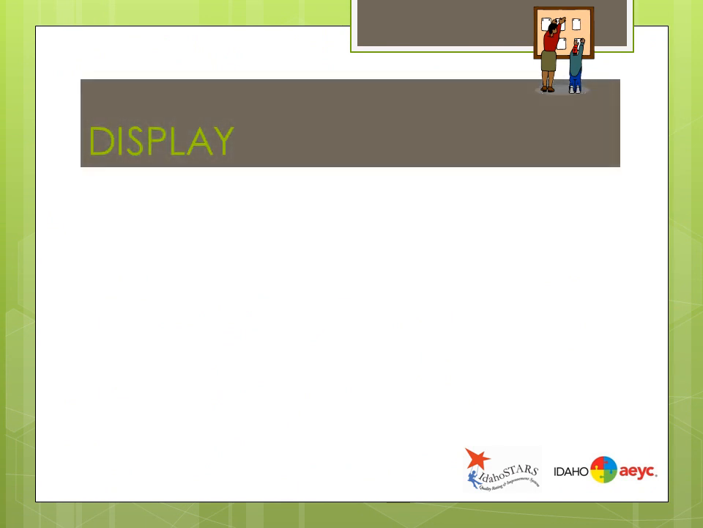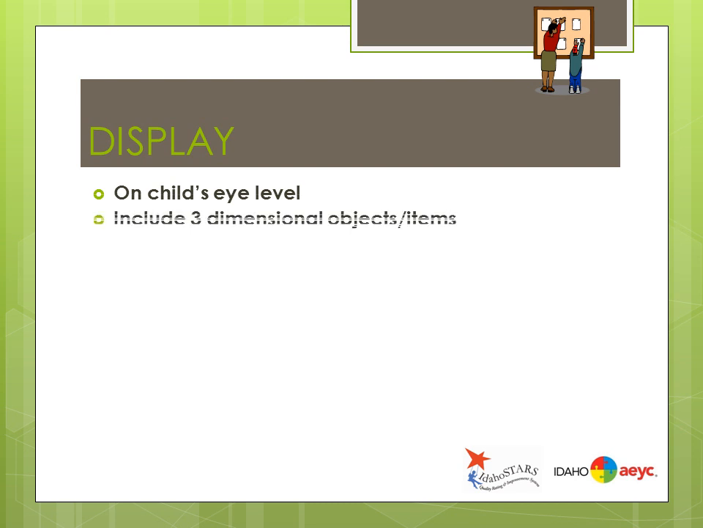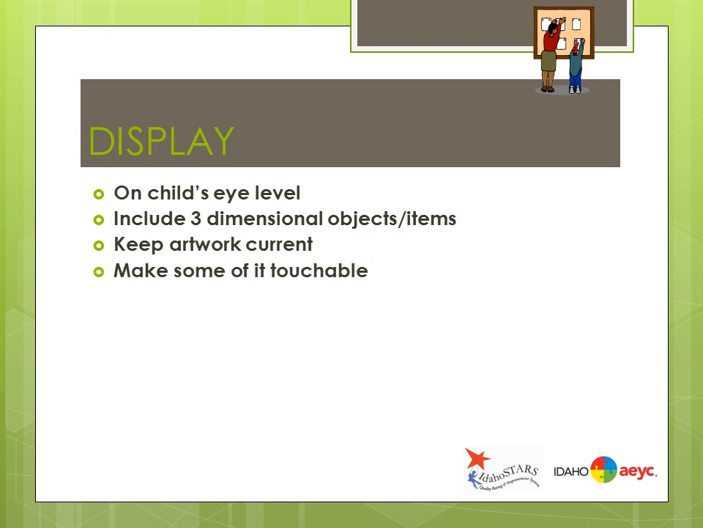Display. Make sure the display is low and easy for children to see. Three-dimensional items have height, width, and depth and are built up and out, like sculptures, mobiles, and plants. Make sure artwork is done by the current group of children in the classroom. It is especially important for infants and toddlers to be able to touch most of the display. Remember to keep it safe by covering it in plastic or contact paper.